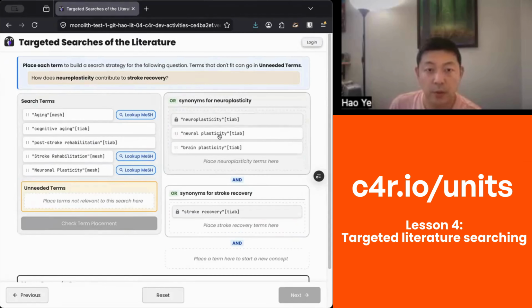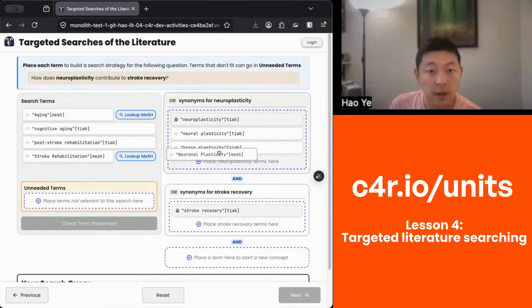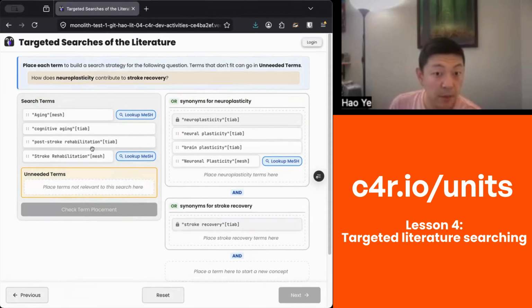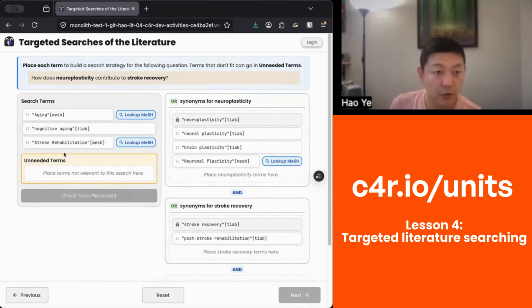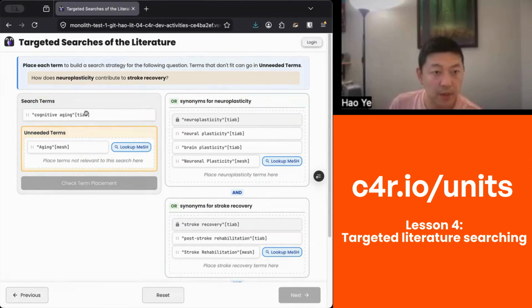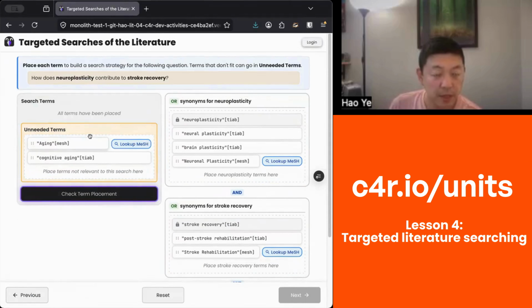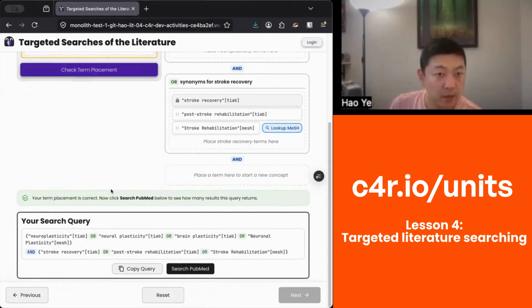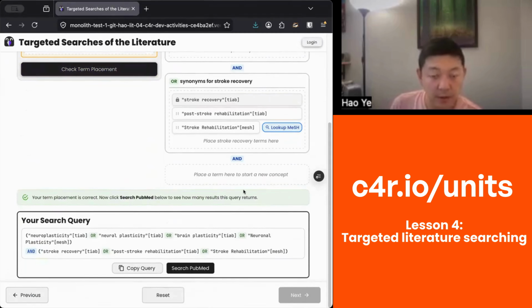So we'll group those together. And then we'll do the same for stroke recovery. So that will include post-stroke rehabilitation and stroke rehabilitation. And we're not going to use any of these aging terms for now, so we're going to put them in the unneeded terms box here. And then we're going to click on check. And it looks like we've done everything correctly. And we can click search PubMed.